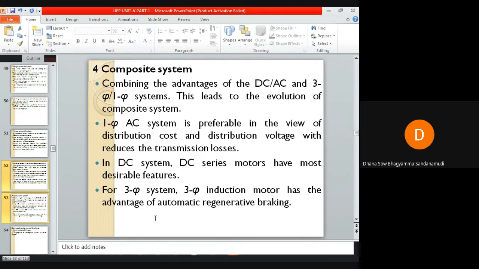If you go to a single phase AC system, it is preferable in view of distribution cost. The cost of distribution for single phase AC system is low, so it's an advantage. And the distribution voltage can be stepped up to high voltage with the use of transformers, which reduces the transmission losses. So you can vary the voltage level simply by stepping up the voltage for transmission purpose. If you step up the voltage, what will happen?